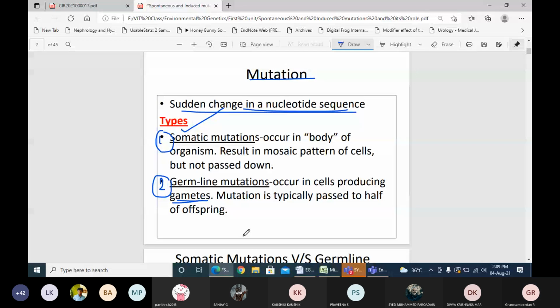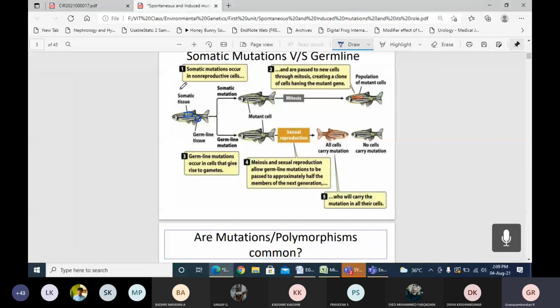Okay, anything else you want? Who is that? Okay. So what will happen when the somatic tissues get mutated? What will happen?